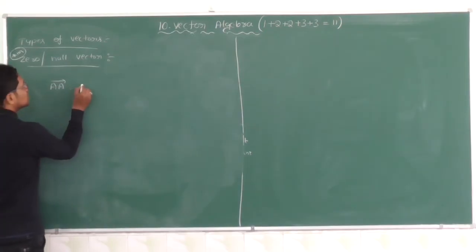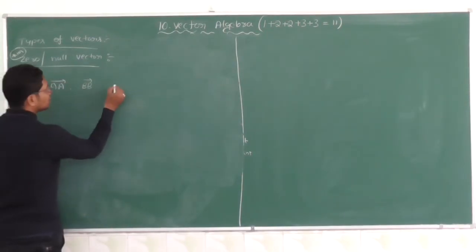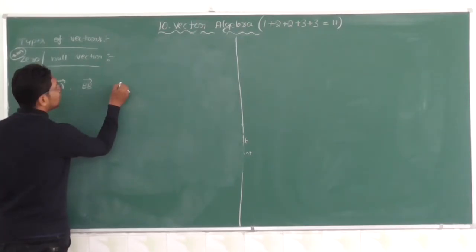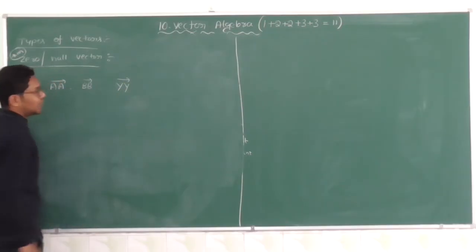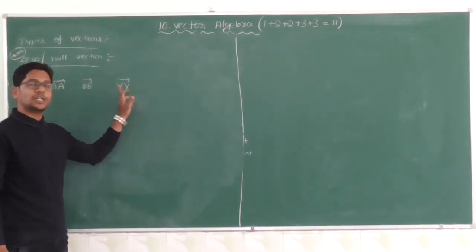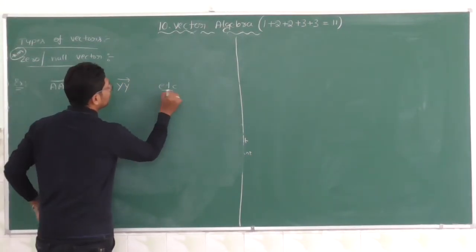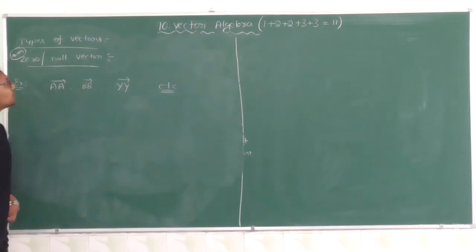Similarly, vector B and vector Y are also zero vectors. All these are examples of zero or null vectors.